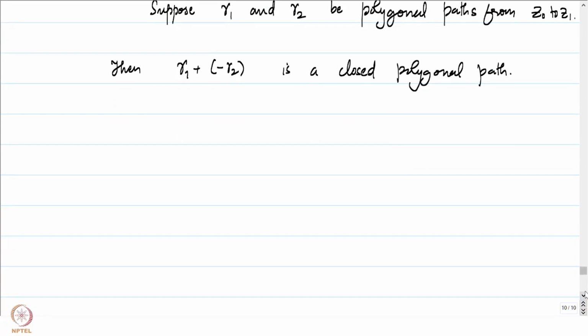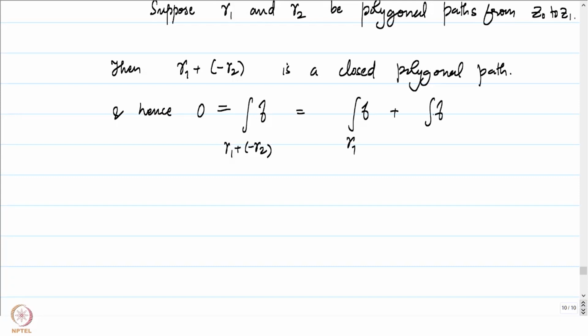Now by invoking the hypothesis of our theorem, we get that the integral of f over gamma 1 plus minus gamma 2 is equal to 0, because it's a closed polygonal path. But now we will use the properties of the integral defined over integration of functions over rectifiable curves. We can say that this is equal to the integral of f over gamma 1 plus the integral of f over minus gamma 2.